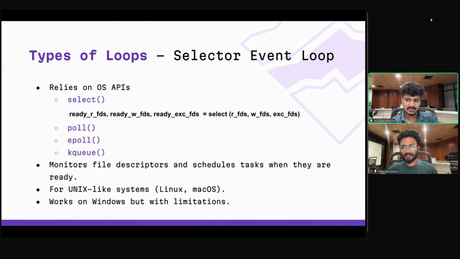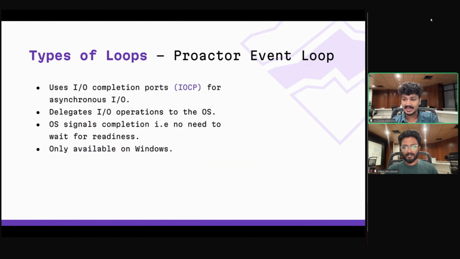So the reason actually is that Windows has a thing called IO completion ports, that is IOCP, and this proactive event loop is actually primarily meant for Windows. So the key difference here is that instead of the process polling the OS periodically, here the OS itself will tell the process that this task is completed. So that's the main key difference between the selector and the proactive event loop. And this is only available in Windows.